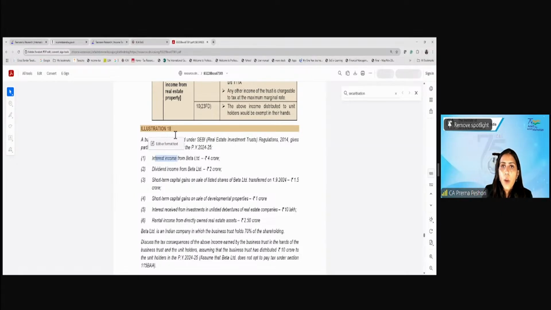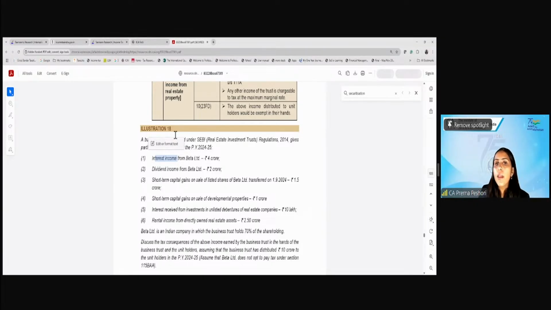Taxable under 112? This is short term, not long term. This is short term on sale of developmental properties. MMR rate, because for this there is no specific rate given. Are we clear? Okay. And in the hands of the unit holder, this will remain exempt.